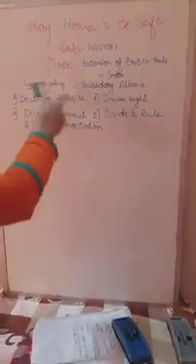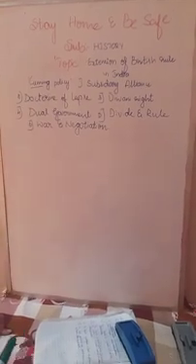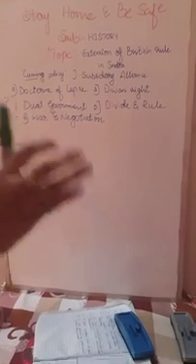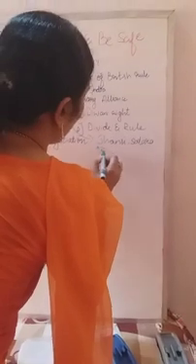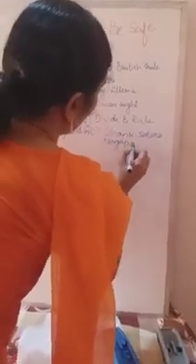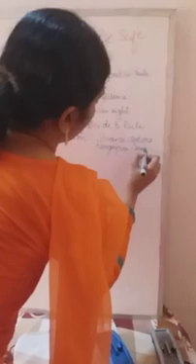Through this doctrine of lapse policy, the British captured many regions in India: Jhansi, Nagpur, Satara and so on. Jhansi, you know, was ruled by Queen Lakshmi Bai. Also Satara, Nagpur, Sambalpur, etc.